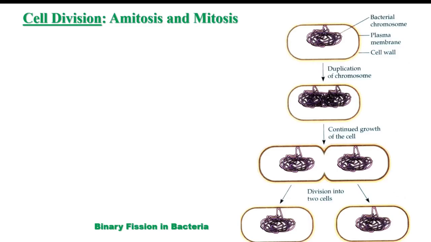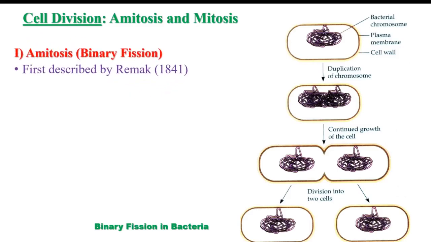again, before going to mitosis, let me explain that the cell division might be amitotic also. We know that there are certain bacteria and a few other organisms like amoeba and yeast that show amitotic cell division, where the steps of mitosis are not followed. This type of cell division, which we call binary fission, was first described by Remak in 1841. It doesn't follow the cell cycle.